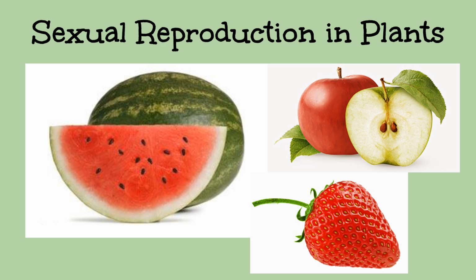Some plants produce fruit to protect their seeds. They are attractive to animals, so they will eat the fruit and the seeds and then disperse them in their feces.